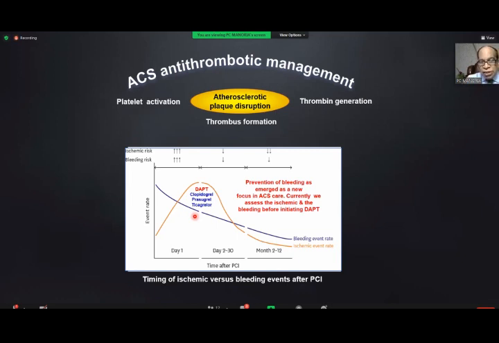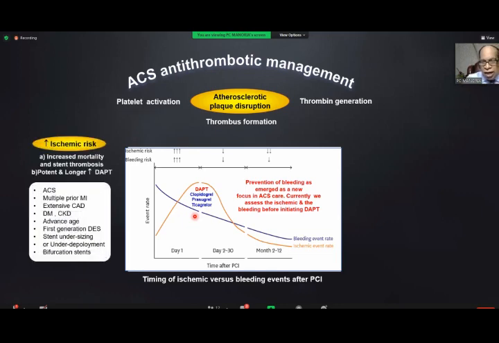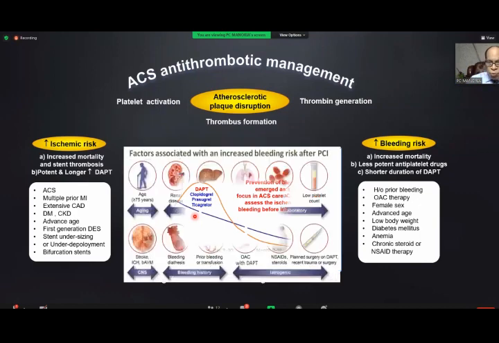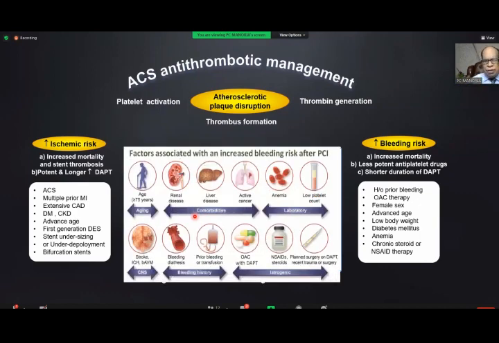And currently, when we are treating this patient, we assess the ischemic risk and the bleeding risk. As you can see, the more the ischemic risk, the more mortality and stent thrombosis, and it requires potent and longer drugs. The more the bleeding risk, the more the mortality, so less potent drugs and shorter duration. Therefore, all of us must be very, very familiar with this slide, factors which are associated with increased risk of bleeding, because many times this is not taken care of, and if bleeding occurs, it is associated with increased morbidity and mortality.